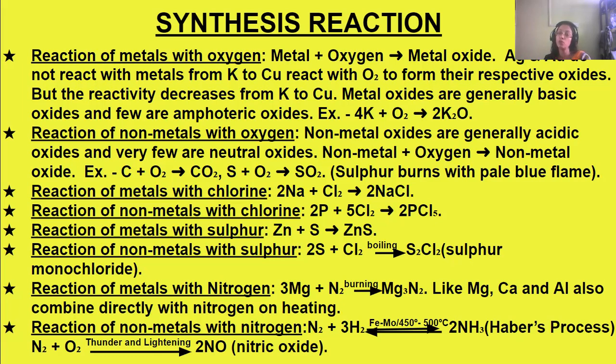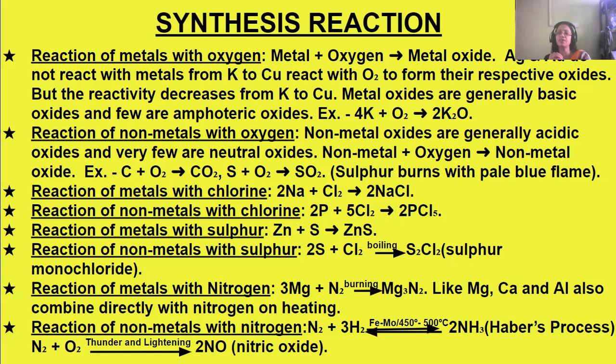Silver and gold do not directly react with oxygen to form their oxides, but from potassium to copper in the metal activity series, I will discuss the metal activity series also with you, with oxygen they form their respective oxides. But in the reactivity series, we see that the reactivity of the metals, from potassium to copper, decreases, it slows down.